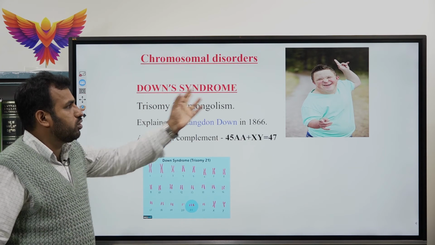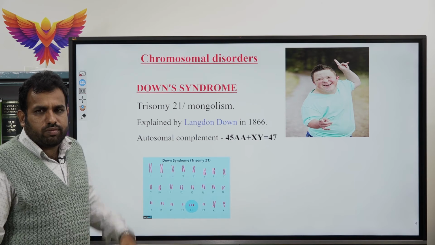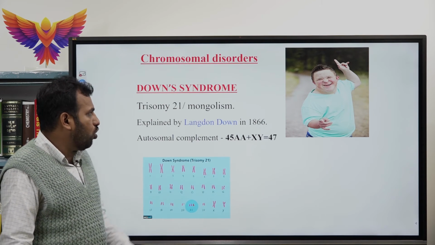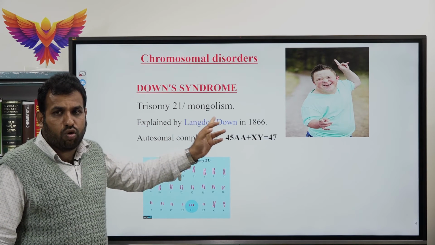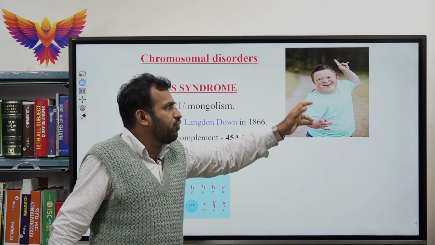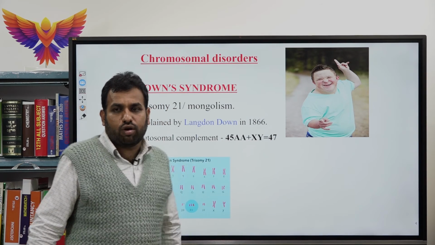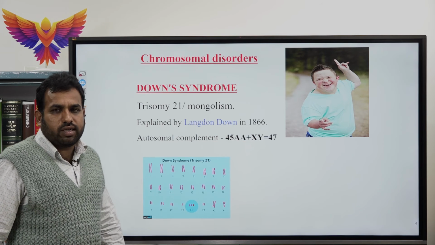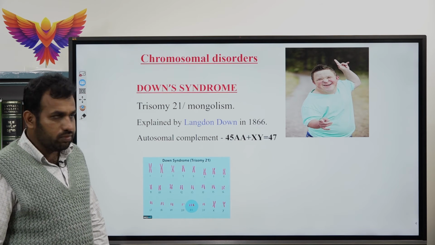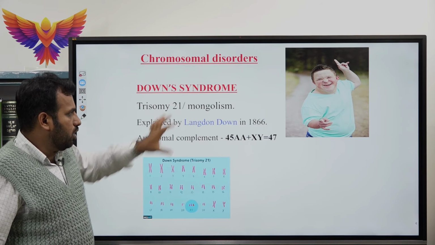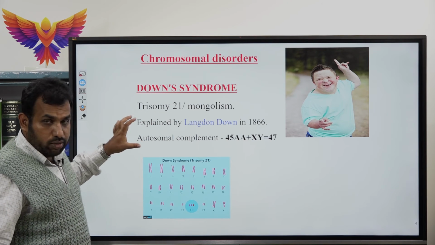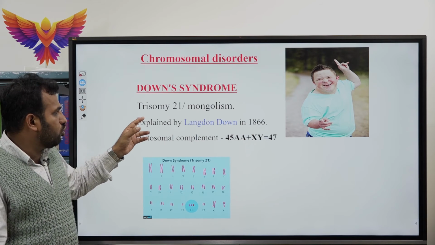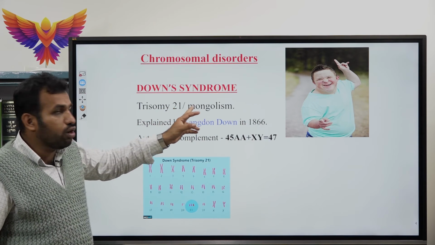The first is Down's syndrome. Down syndrome is also called trisomy 21 or Mongolism, because the patient's face looks like a mongoloid face. It was first explained by Langdon Down in the year 1866. It is also called trisomy 21 or Mongolism.